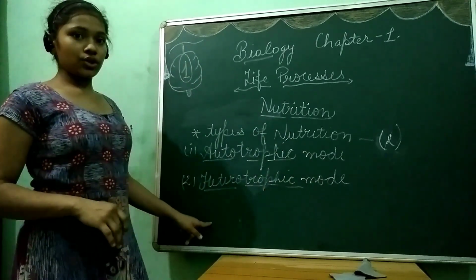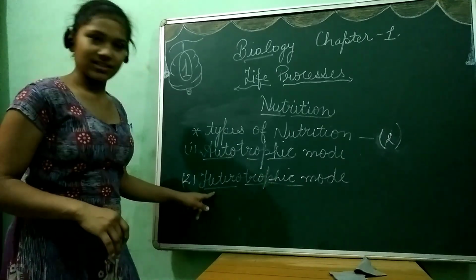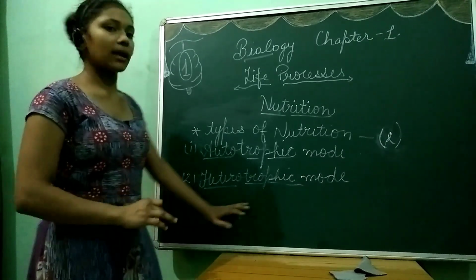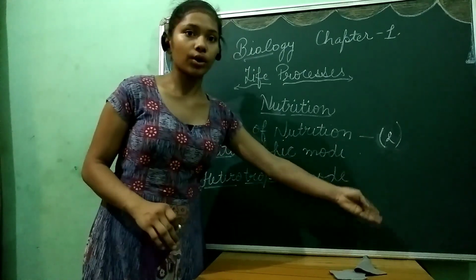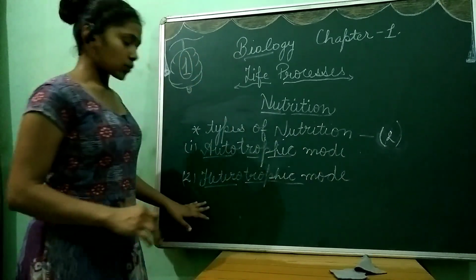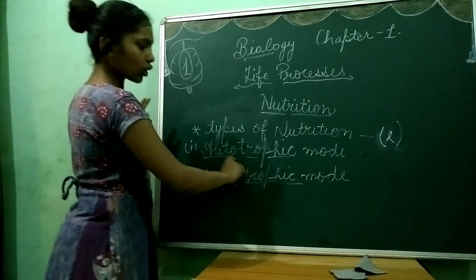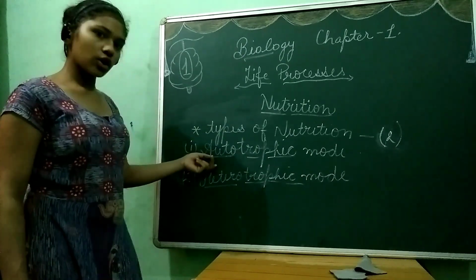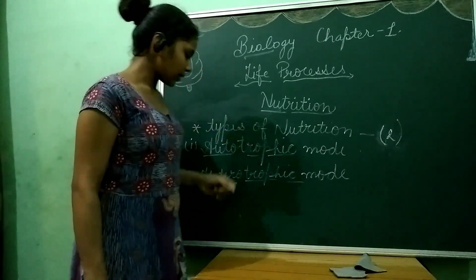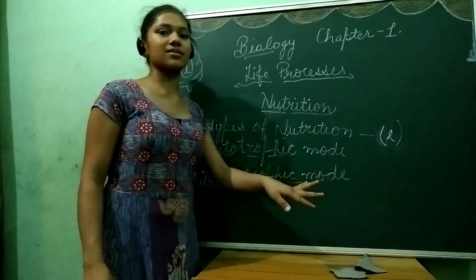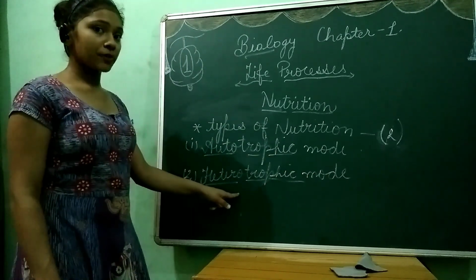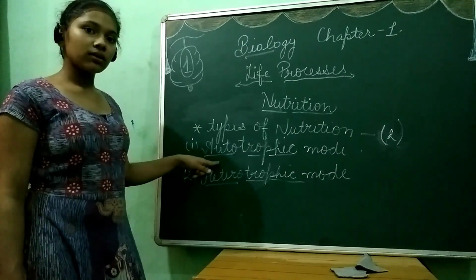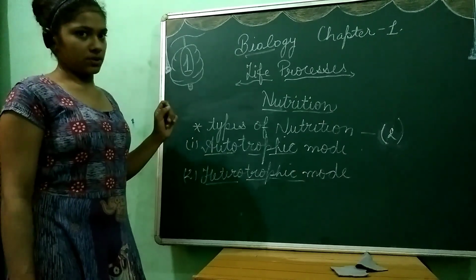In the heterotrophic mode of nutrition, the heterotrophs are dependent on other organisms for nutrition, for food. So we learn two words in these two modes of nutrition, autotrophs and heterotrophs. Autotrophs depend on themselves for food, heterotrophs depend on other organisms for food. They depend on complex organic matter, which they eat, and they break it down into simple inorganic substances. Okay.